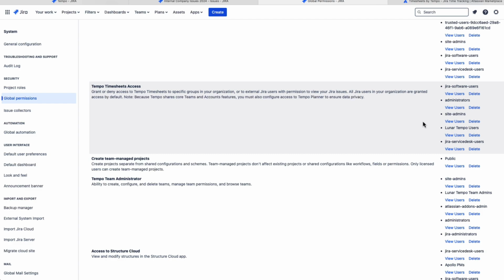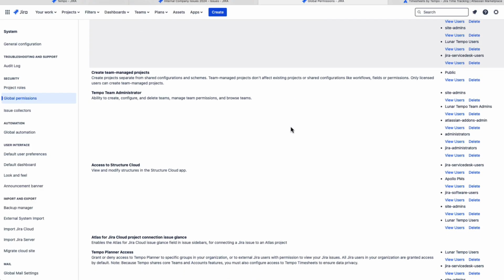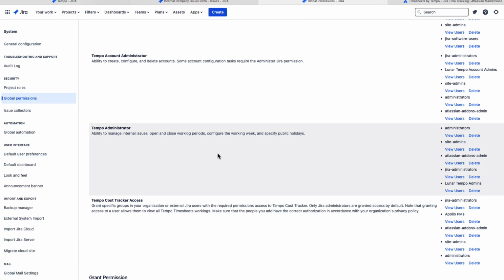So everything is controlled with Jira user groups at the global permission. So while you're here, there are some other global permissions that you should grant to key people to help administer Tempo for your company. And one of them is the Tempo Administrator permission. So this is the main role that is used to configure and manage timesheets for your organization. So you want to make sure, like maybe somebody in IT and maybe a high-level manager who knows how timesheets is to be used in your company should be given access. For example, I have my Lunar Tempo admins user group set up here with just a few people in it.